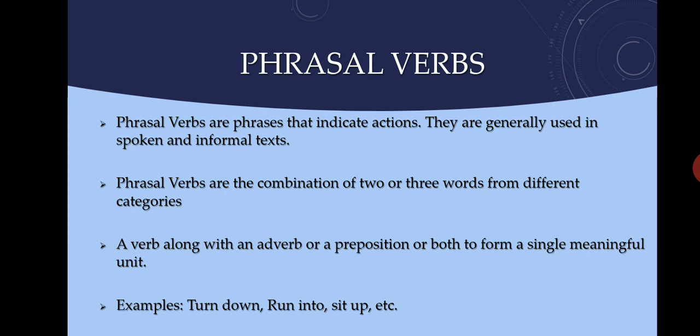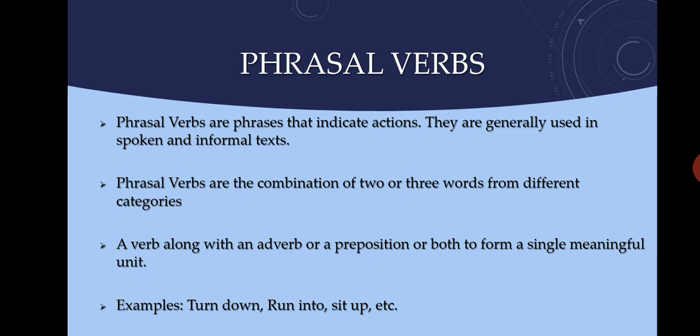In that phrase, definitely there will be a verb, and accompanied by the verb will be another word, or it can be 2 words also. So what are the words that come along with this verb to make a phrase? It can be an adverb or it can also be a preposition. Sometimes both adverbs and prepositions come together with the verb. So these as a package make a phrasal verb.